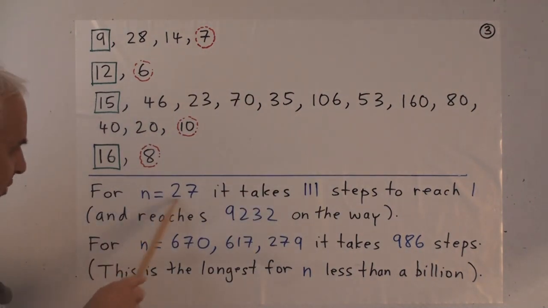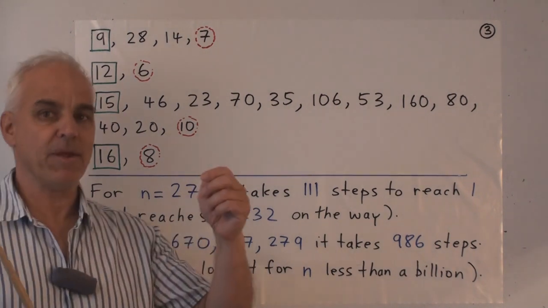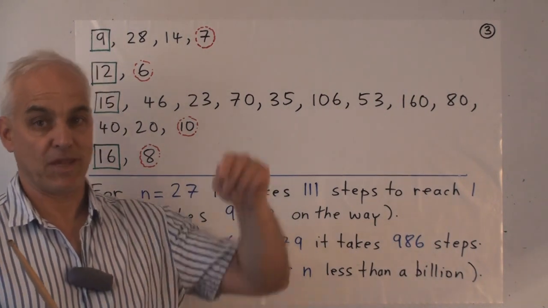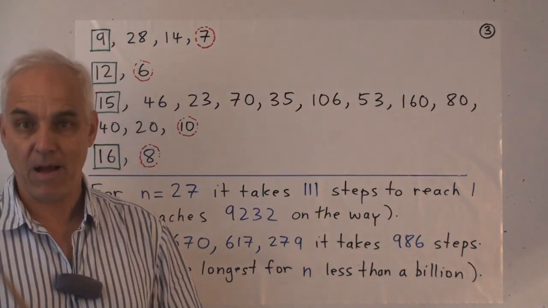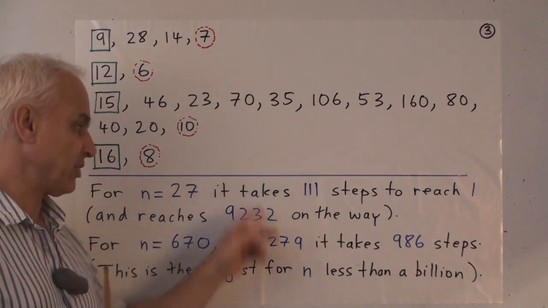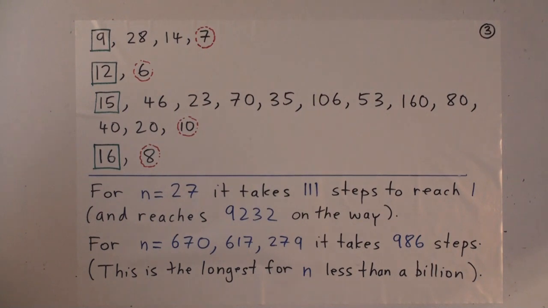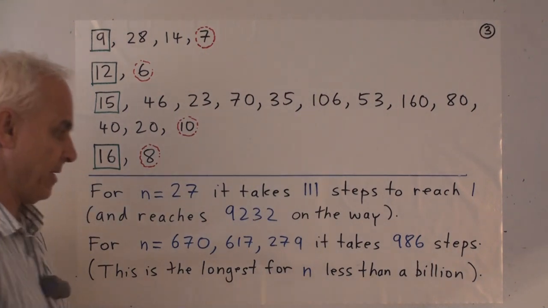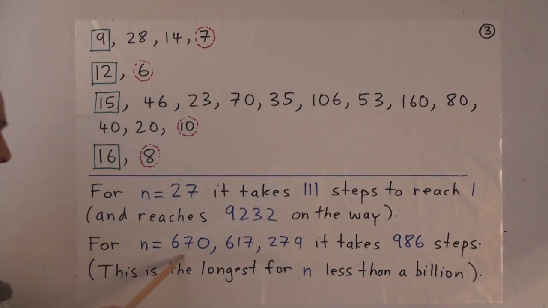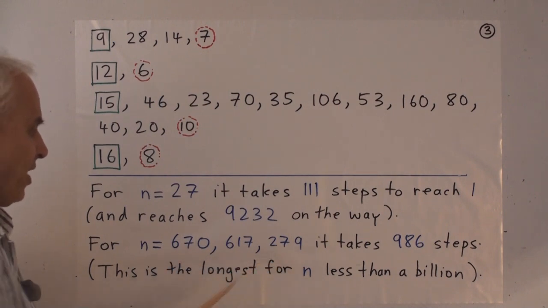So if you were doing 27, at some point you might think, wait a minute, this is not going to go back to 1. This is going to keep on going up and up and up. But it does actually ultimately end up down to 1. For all the numbers less than a billion, this is the number that takes the longest to get to 1.